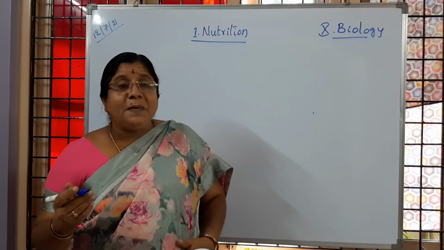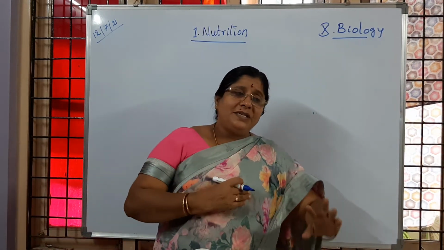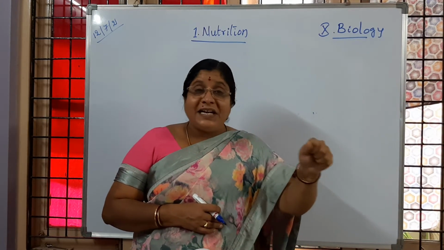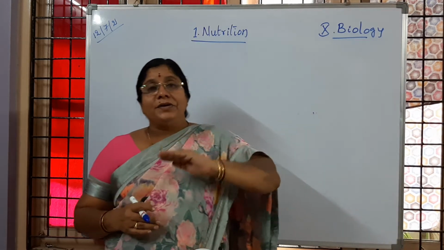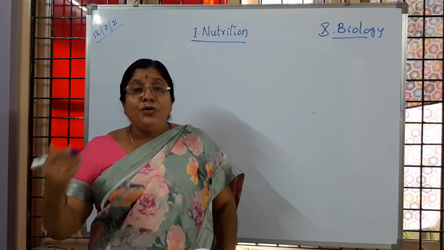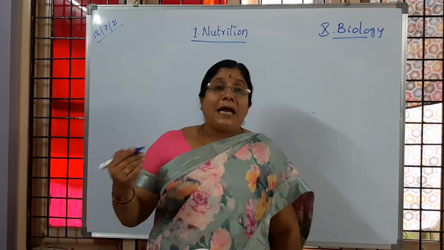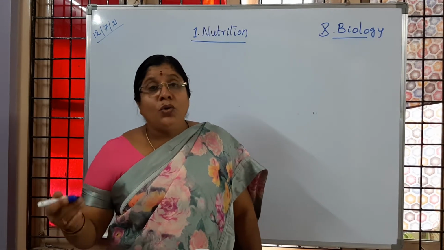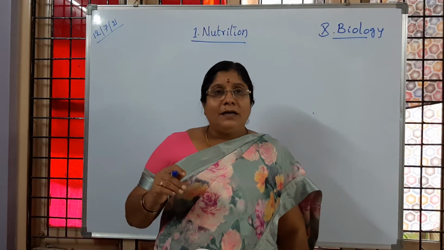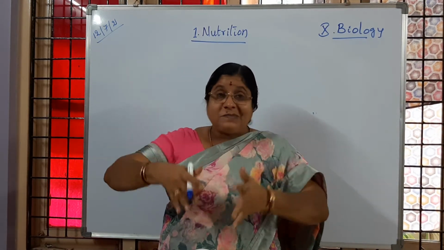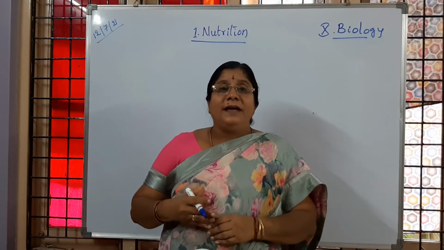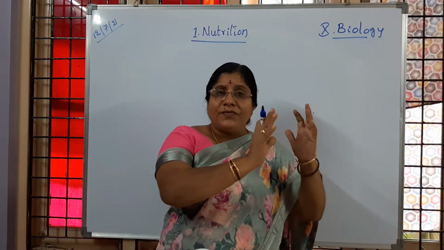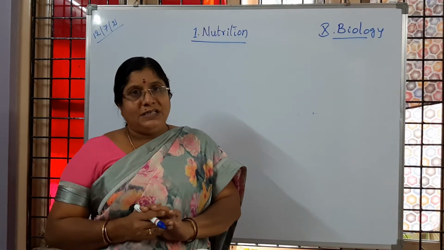Then coming to the next point, saprozoic nutrition means that outside the body of the organism, digestion takes place by releasing chemicals onto the food. From that they get the nourishment. Whereas in human beings or any other animal, if we take a lion, tiger, cow, goat, herbivorous animals, some specialized parts and a system are there which help in the processing of converting complex food to a simple form. Is it clear to children?